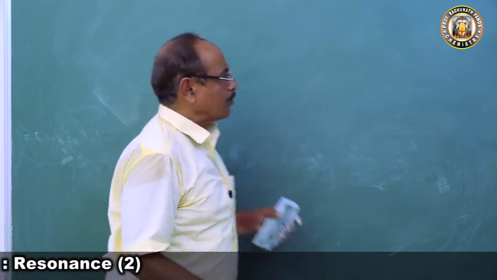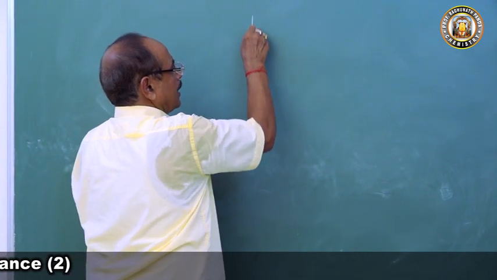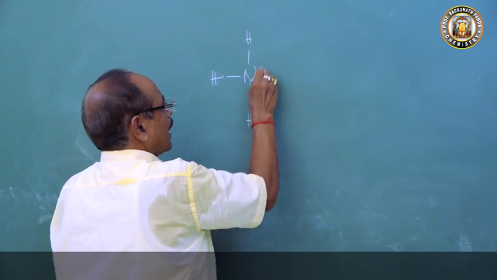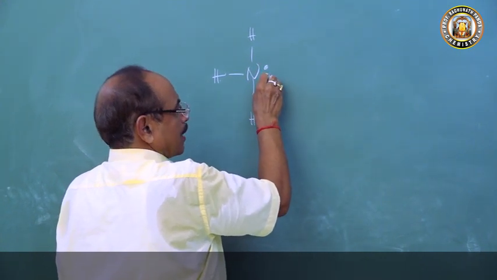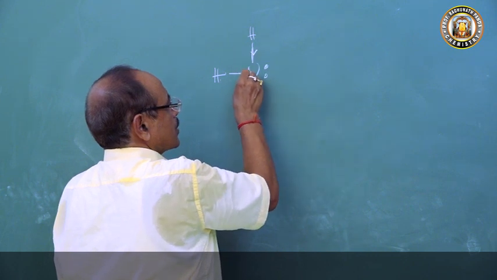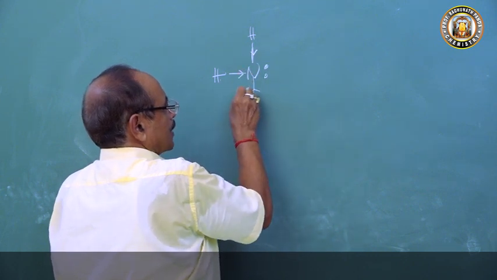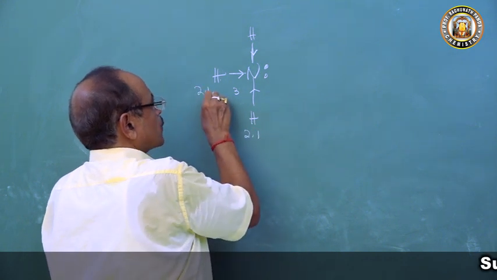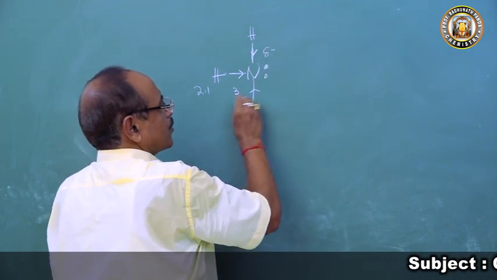When you come to ammonia, I have explained this already while discussing the inductive effect. In ammonia, the nitrogen atom has a lone pair of electrons, and there is always a drift of electrons towards nitrogen, because the electronegativity of nitrogen is 3 and hydrogen is 2.1, so nitrogen has a delta negative charge.